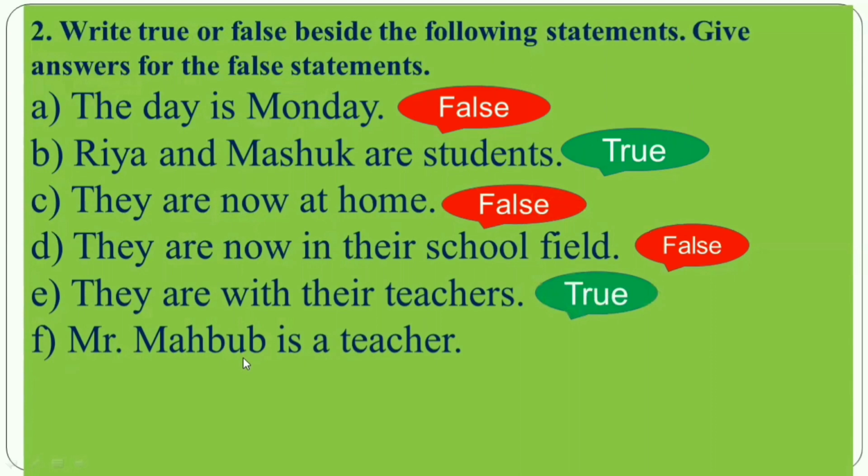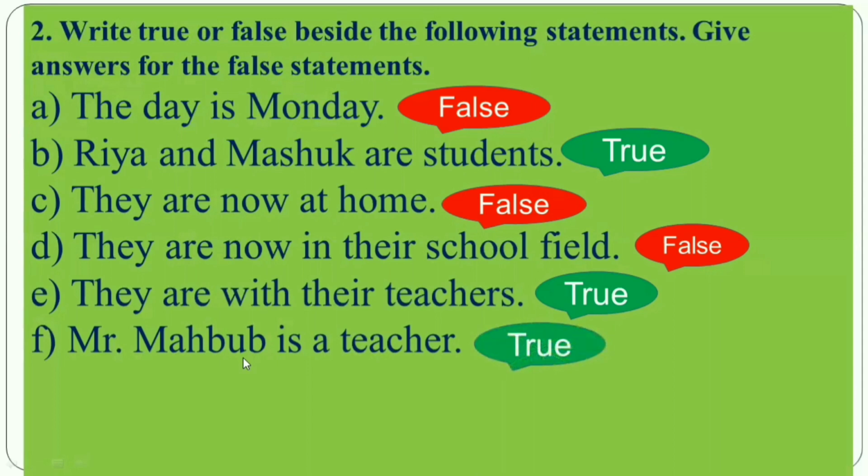So can you tell me the statement is true or false? Yes, my dear student. In the passage, we have read that Mr. Mahbub and Mrs. Fariha are their teachers. So can you tell me what will be the statement? Yes, my dear student. The statement is true. Yes. Thank you, my dear student.